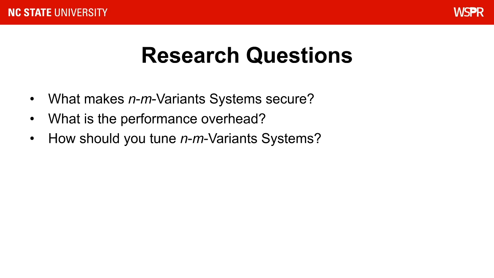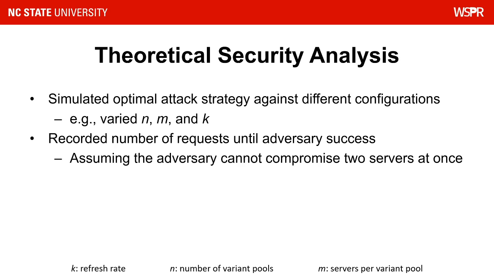Now that I've described how NM-variant systems are built and how they operate, we want to answer the following 3 questions. What makes NM-variant systems secure? What is the performance overhead? And how should we tune our parameters?